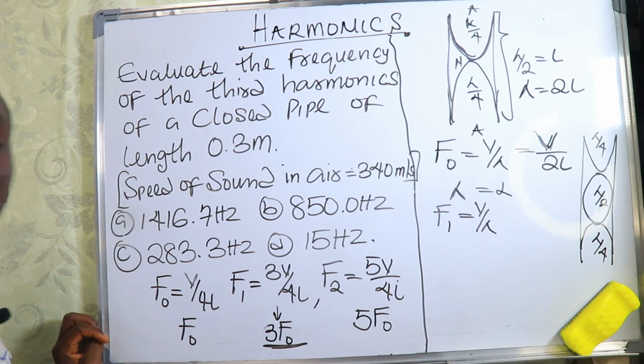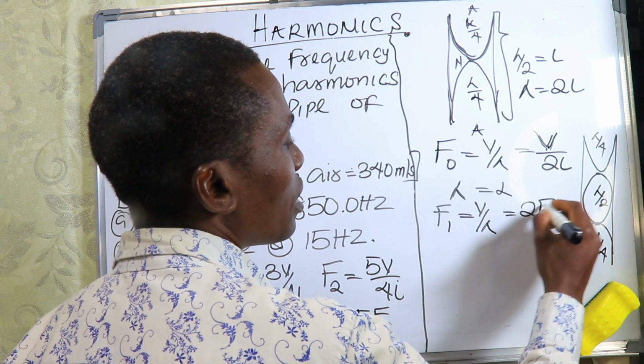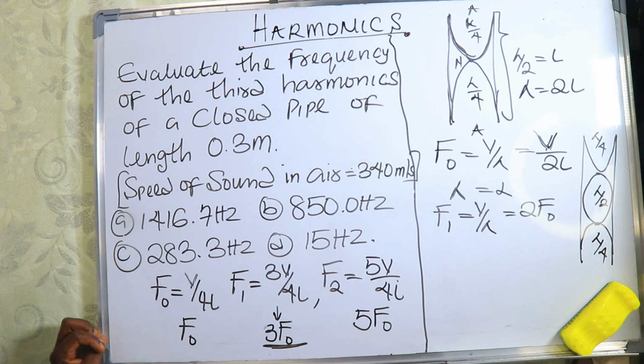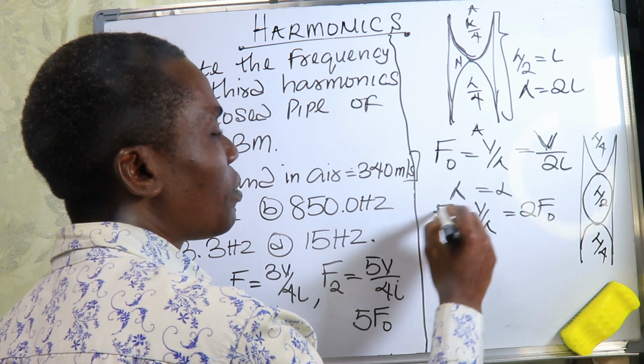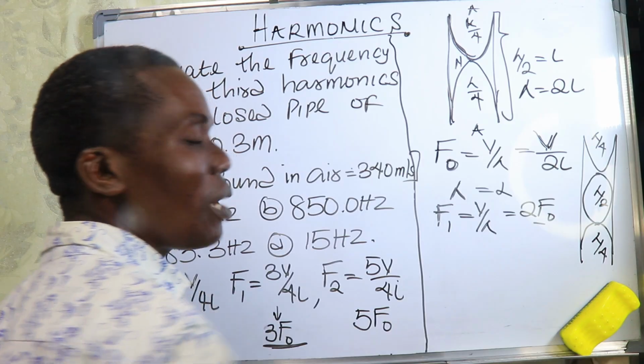So that one tell us that this one is the second frequency, the first overtone or second harmonics. So take note of this. This is the fundamental frequency, this is the first overtone or second harmonics.